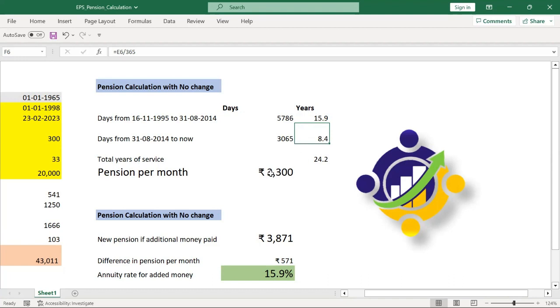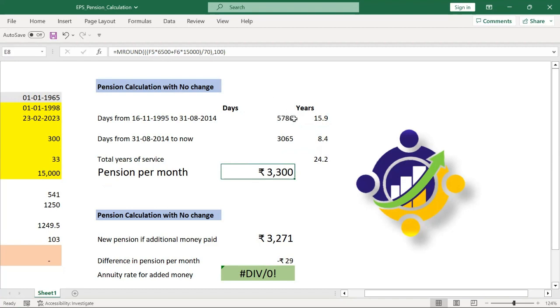So that's the reason for the pension per month in this situation. Even though I'm putting 20,000 here, ideally it should be 15,000 only. I cannot put more than 15,000, correct? So this is calculated up to here. As of now, this is my salary. How am I calculating it? I have already hard coded it as 15,000, because this is the current scenario.